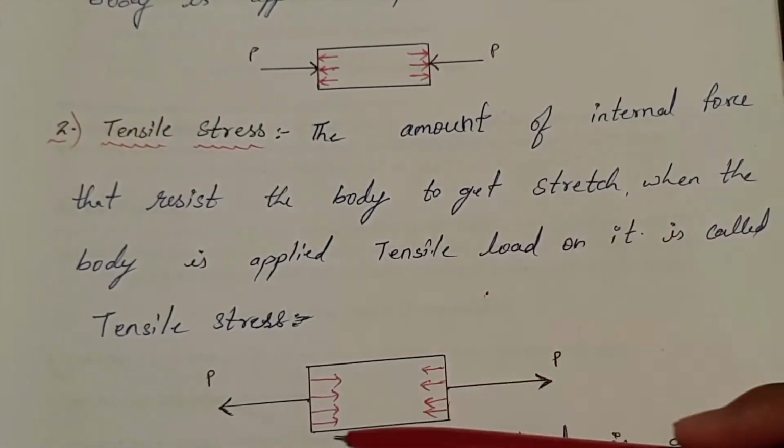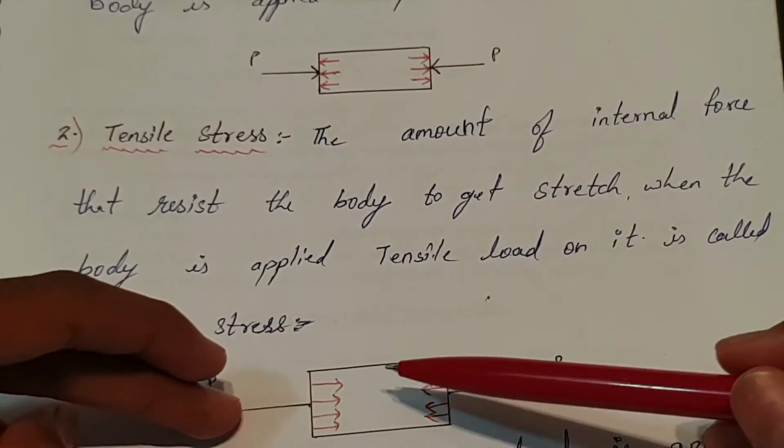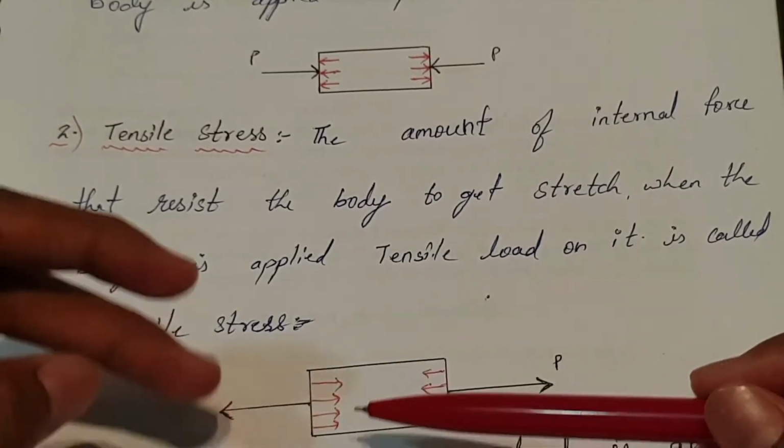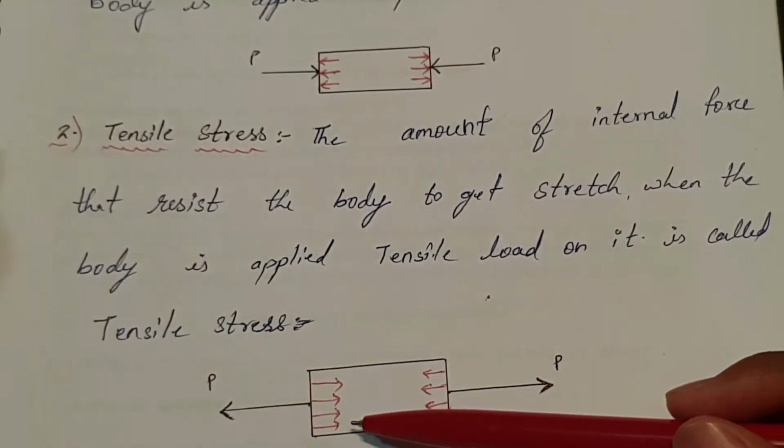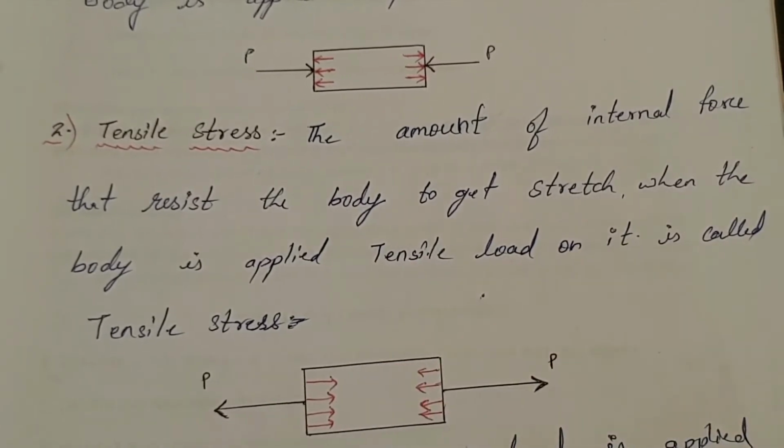For example, a body, we are applying a tensile load on each end. Some internal force is generated to stop the body to get stretched. Such stress is known as tensile stress.